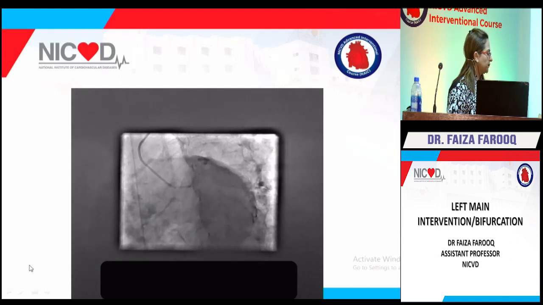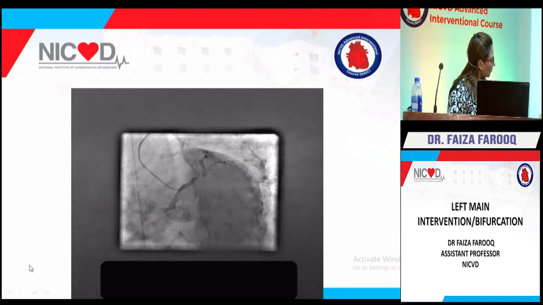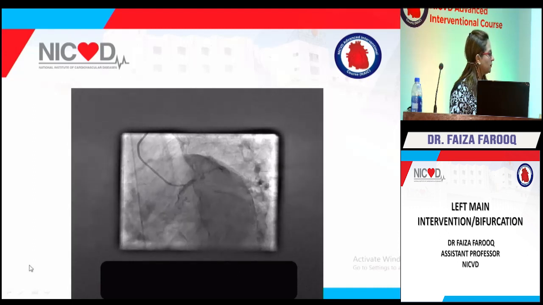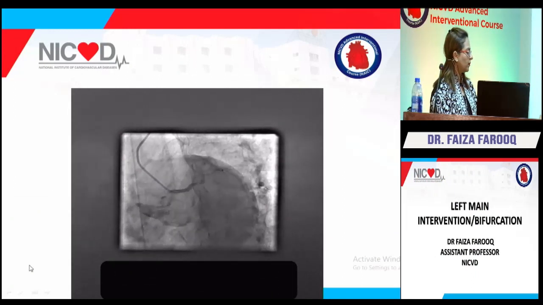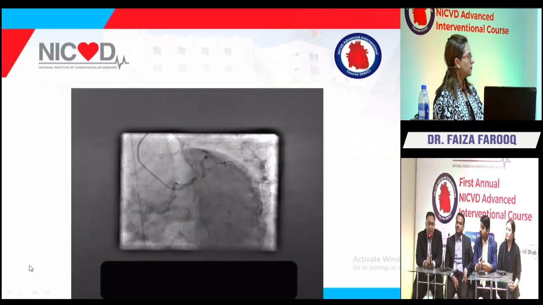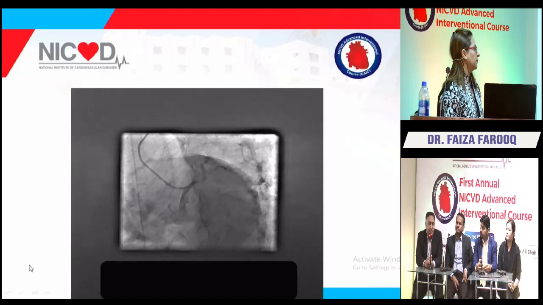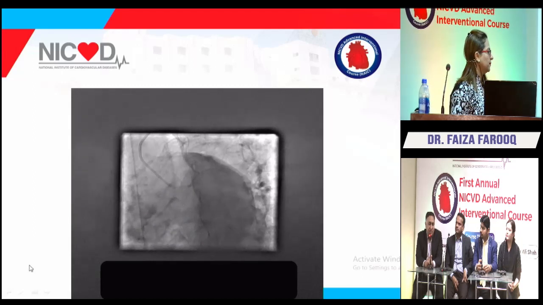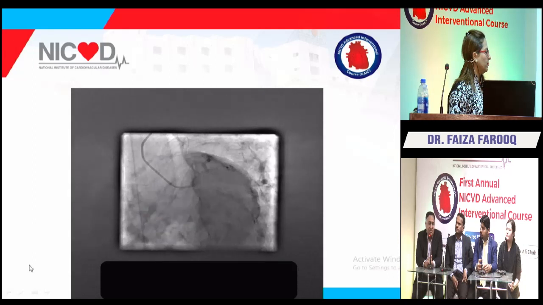Definitely, with the new guidelines we can now have good results with a two-stent strategy, although we can also think about one stent. But in this patient, the side branch involvement looks to be more than 10 millimeters, and as per our discussion in the morning, if the disease involves the side branch ostium by more than 10 millimeters, DK crush has good results with good trials. DK crush 1 to 5 all have a good impact on left main stenting. So I think we should proceed with a two-stent strategy.